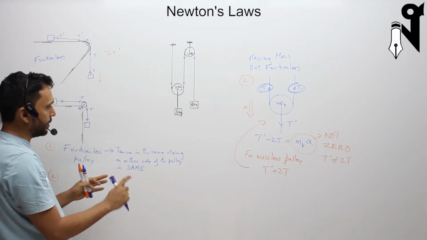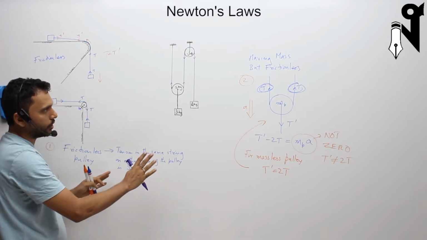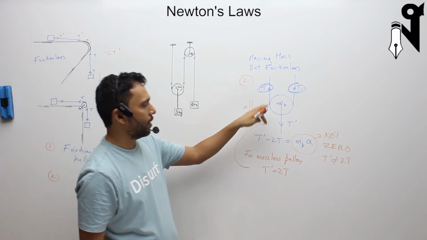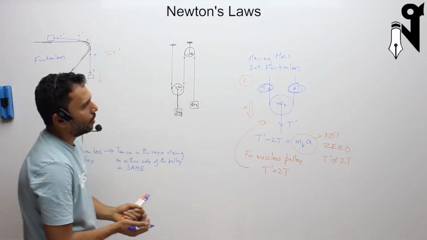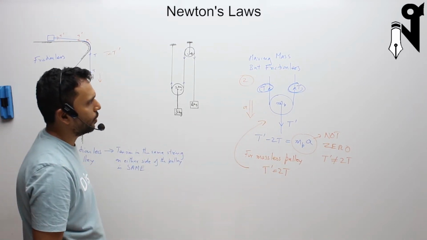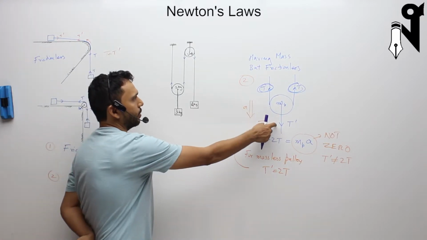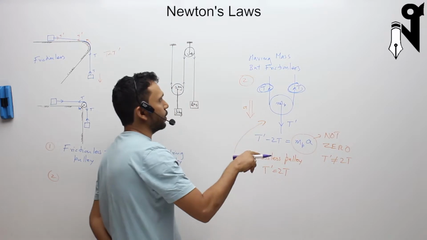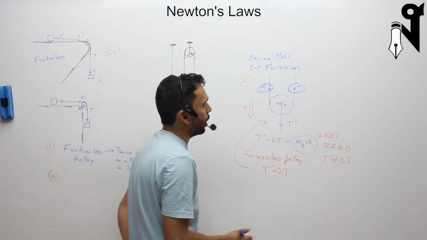So frictionless basically means that the tension on both sides of the pulley will be the same on the same string. And if it is having a mass, you'll have to do F is equal to ma for the pulley also to get the tension on the other string. Now, if a pulley is having friction but it is massless, then what happens?